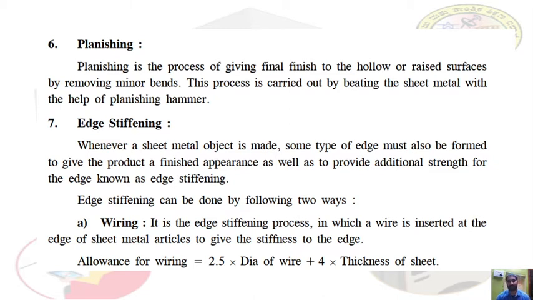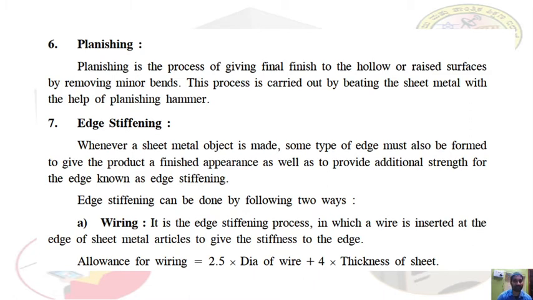This planishing process is done after the hollowing or rising process. After rising and hollowing, if any small or minor bends are produced in the sheet metal, they are removed to give the final finishing to the hollowed or raised surface. Then it is known as the planishing operation.